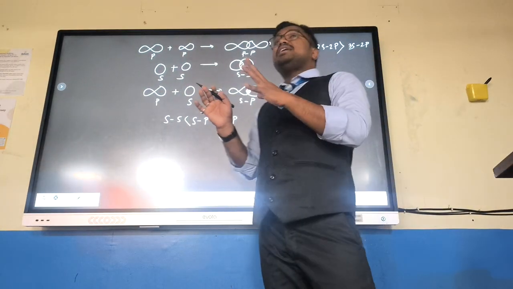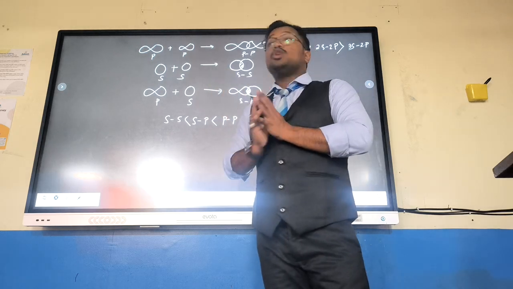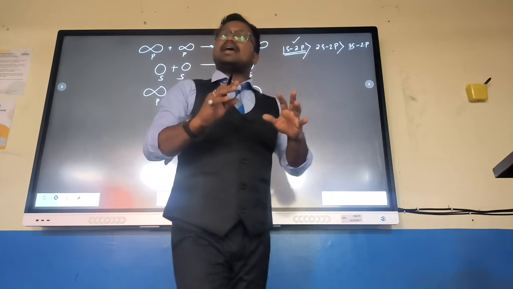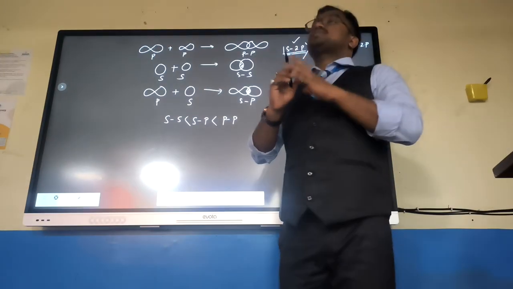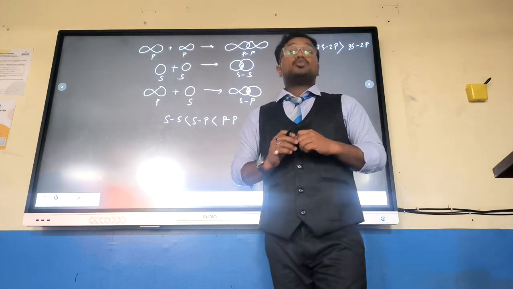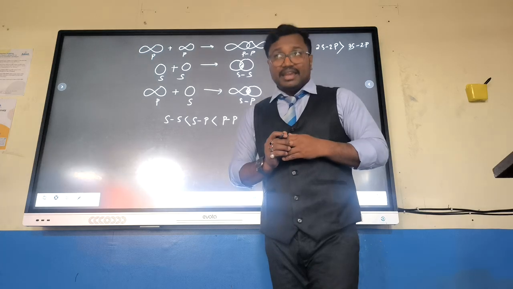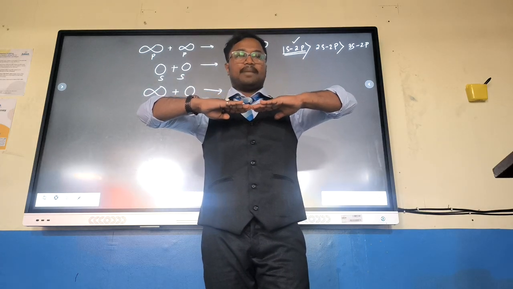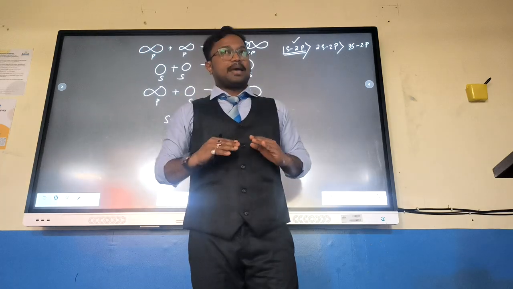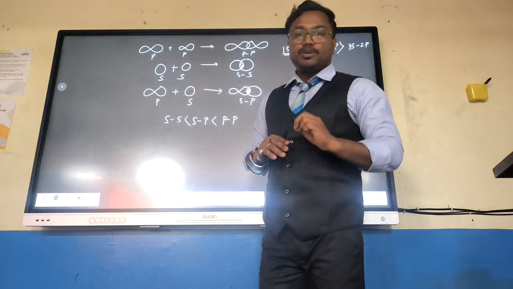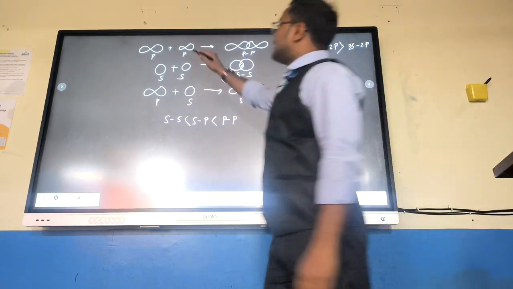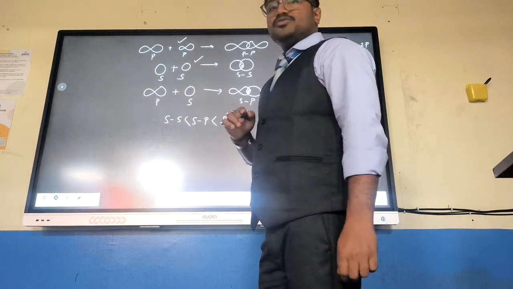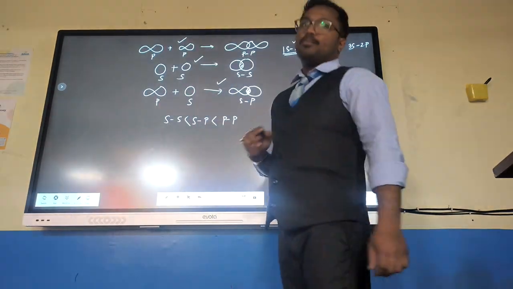We are going to the next concept. So depending on these extent of overlapping, two type of bonds can be formed. One is considered as sigma bond, another one is considered as pi bond. So how sigma bond is formed? If there is head-on overlapping like this, if this type of overlapping is happening, then there is a chance of formation of sigma bond. In this case, sigma bond is formed. In this case also sigma bond is formed. In this case also sigma bond is formed.